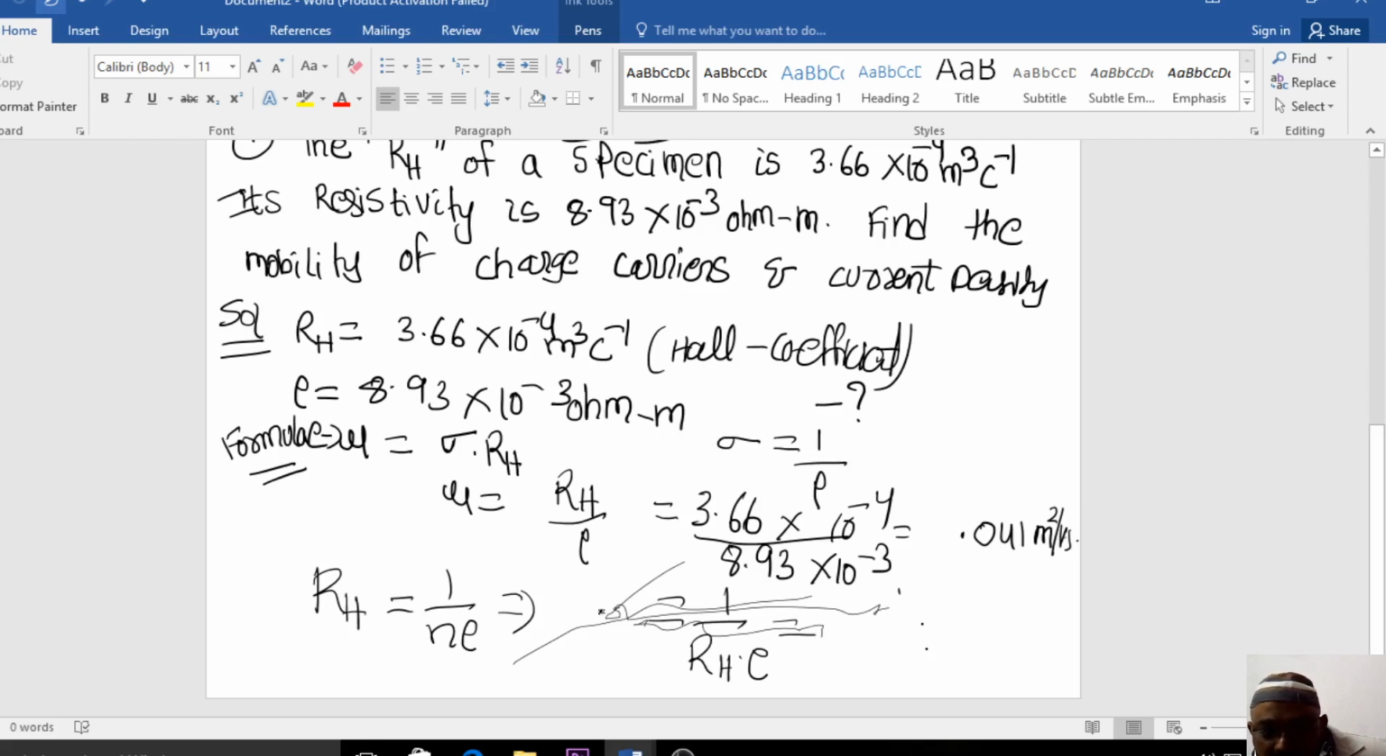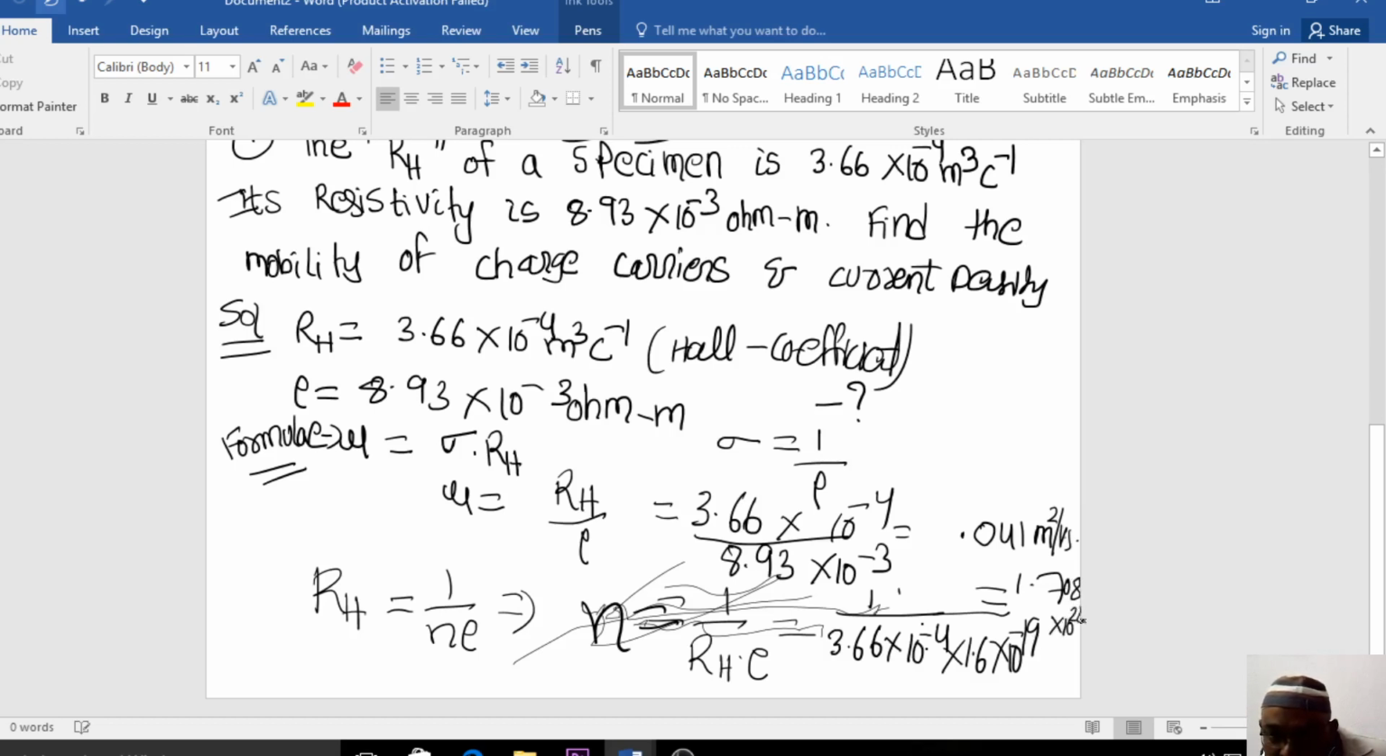So we want to get this N value, right? So n is equal to 1 by RH into E. RH value you already know, 3.66 into 10 power of minus 4, into the charge of the electron, 1.6 into 10 power of minus 19. So what you will get ultimately, you can just do it, you will get 1.708 into 10 power of 22 per meter cube.